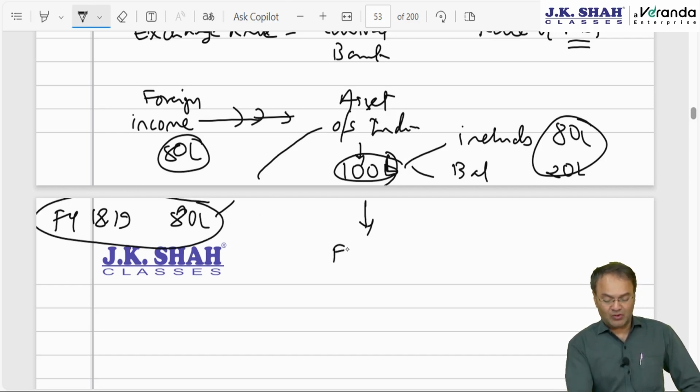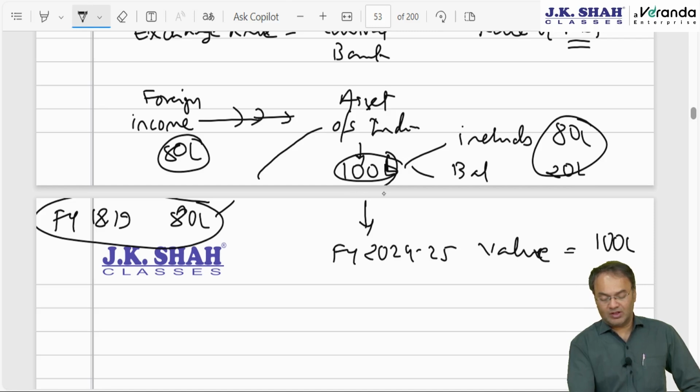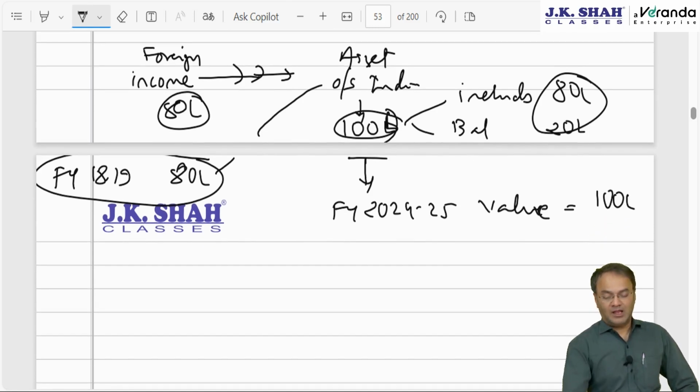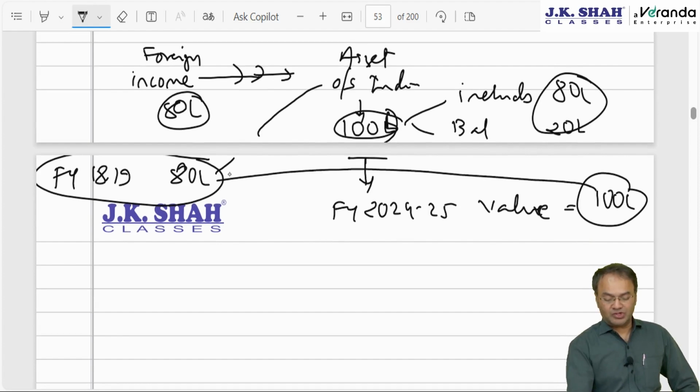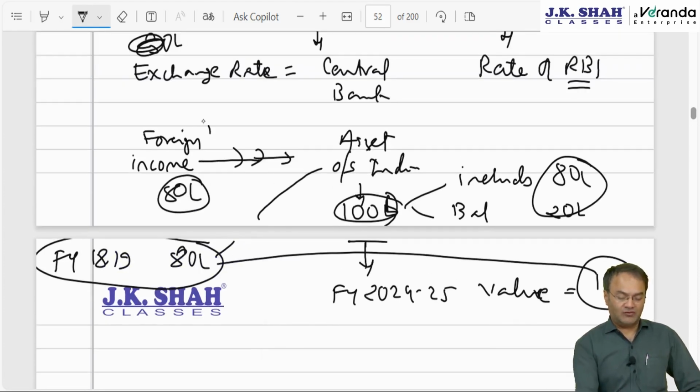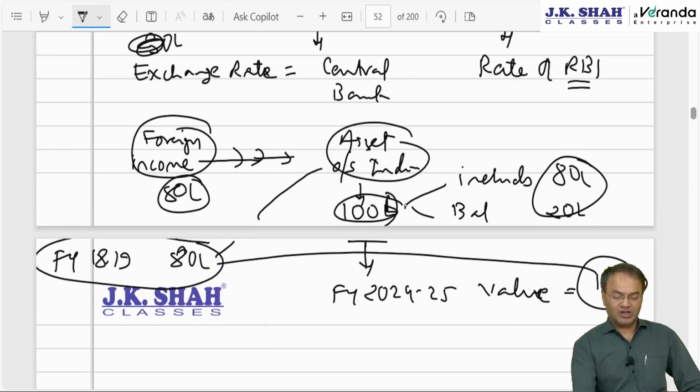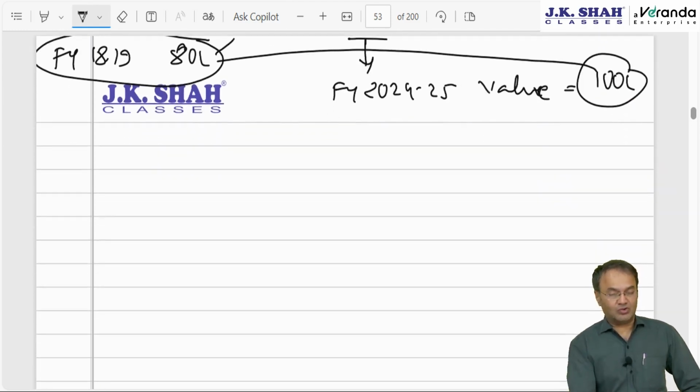The asset comes to the notice of the AO in financial year 24-25. In 24-25, the AO will charge 30% tax on the value. The value is 100 lakhs, that's the cost recently acquired. And that 100 already includes this 80 lakh on which tax has already been paid. Actually, by shifting from income to asset, the assessee ended up putting in an extra 20 lakh. 80 lakh is coming from income, and 20 lakh is the extra value addition. So no need to worry.